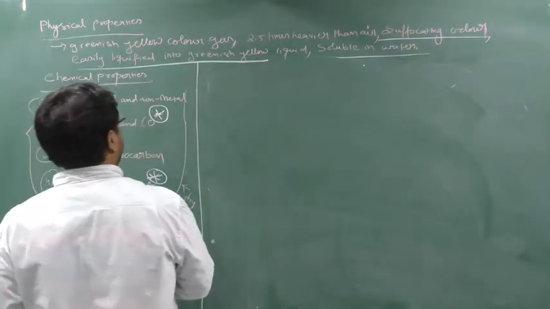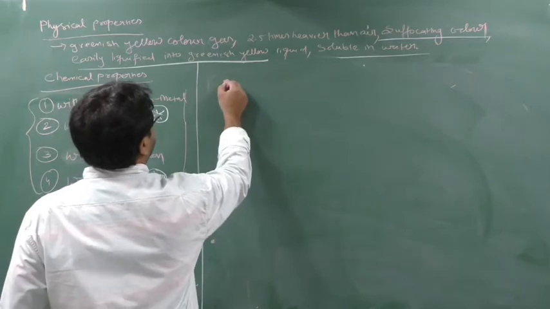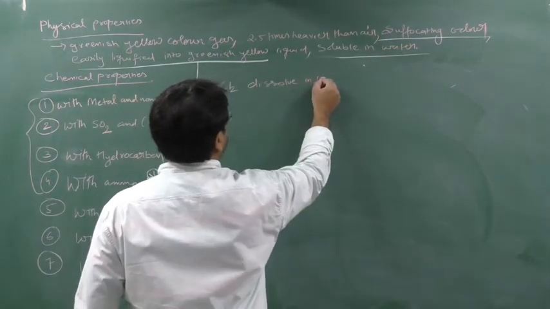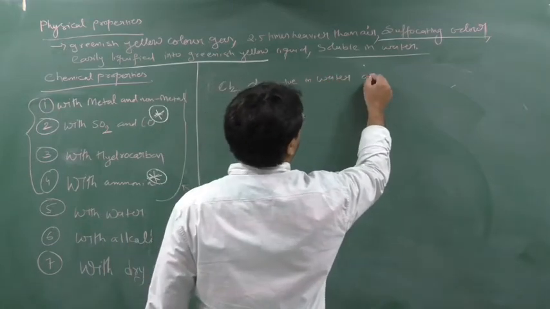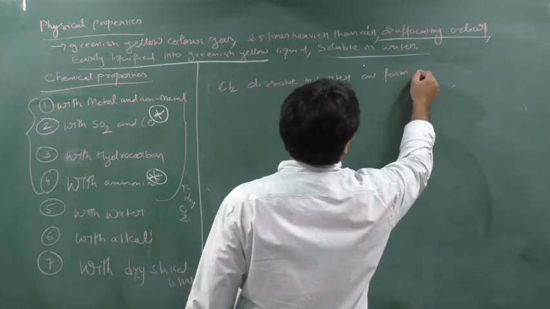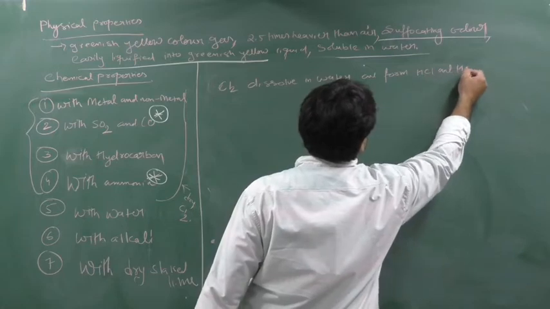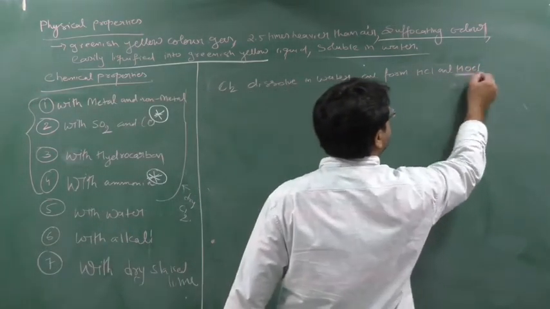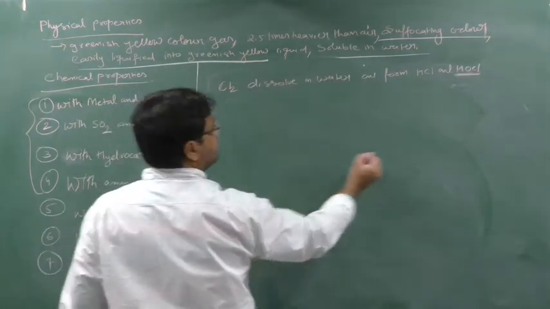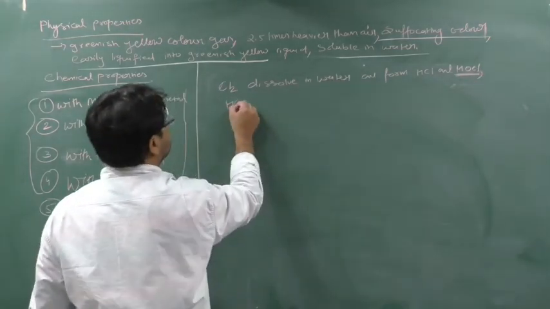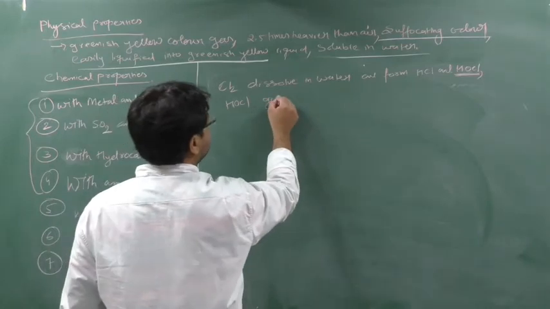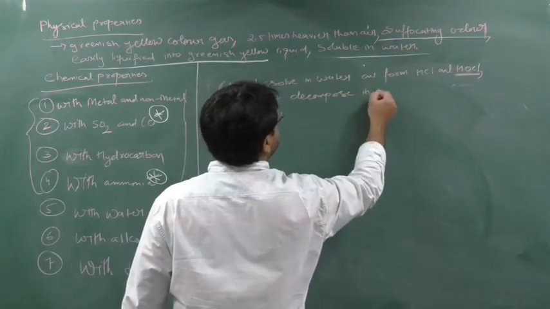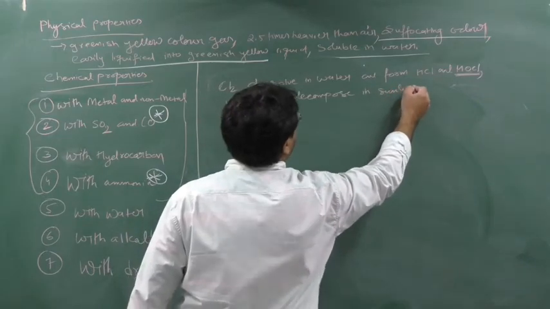Before going to water, I would like to explain one thing: chlorine dissolves in water and forms HCl and HOCl. Clear? But this HOCl will get decomposed. Please remember, HOCl gets decomposed in sunlight or in the presence of light.